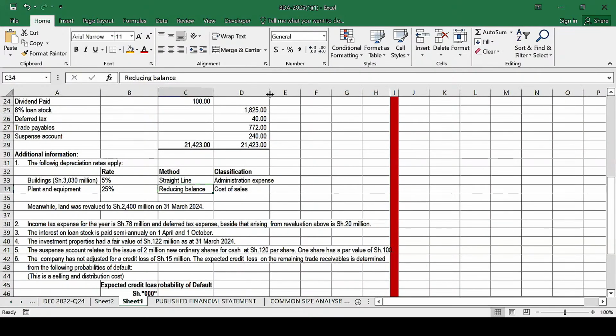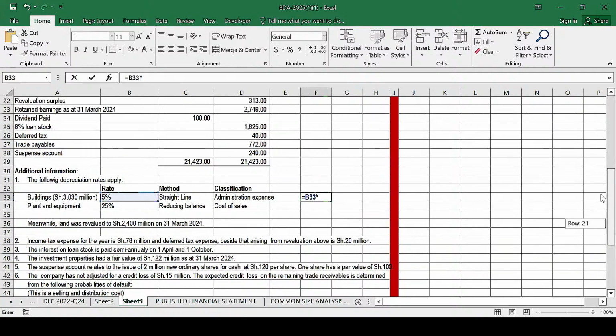So I think we can basically compute that depreciation here. The depreciation on buildings will be equal to this one. We said whenever you want to compute something within a cell, always start with the equal sign. I hope you can see what I'm starting with. Start with the equal sign, and the depreciation on buildings will be equal to 5%. We just pick this one, don't type it, times the cost.